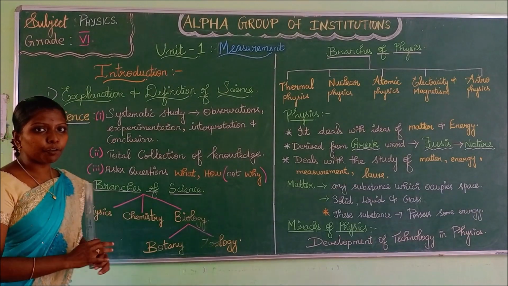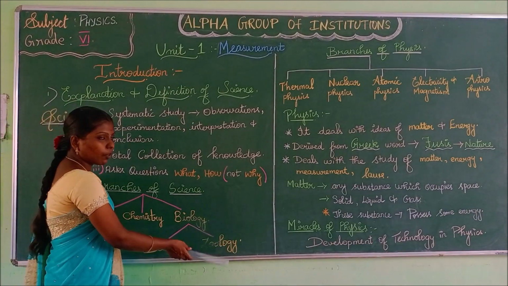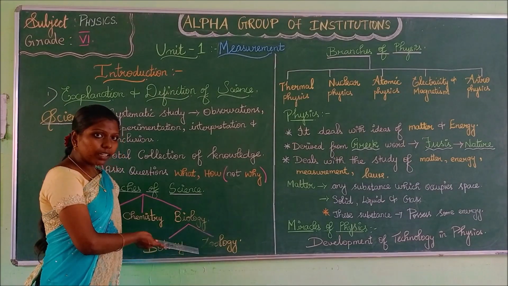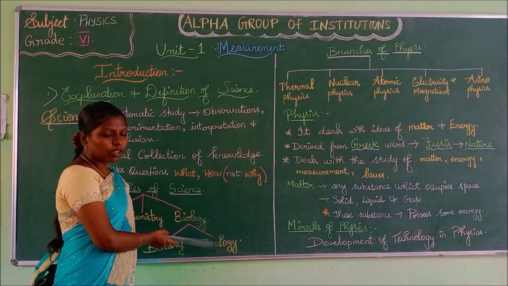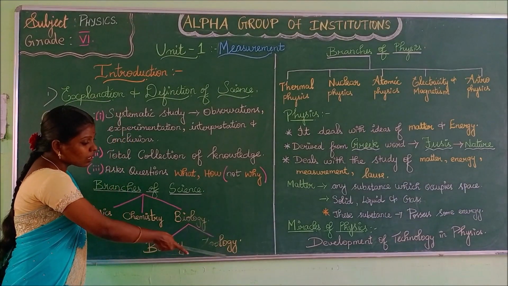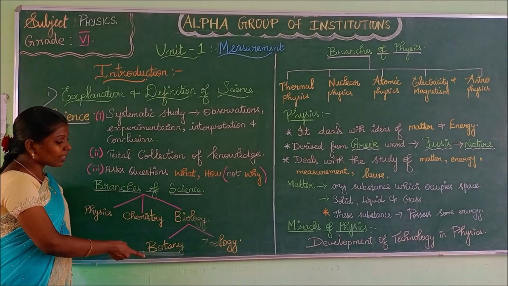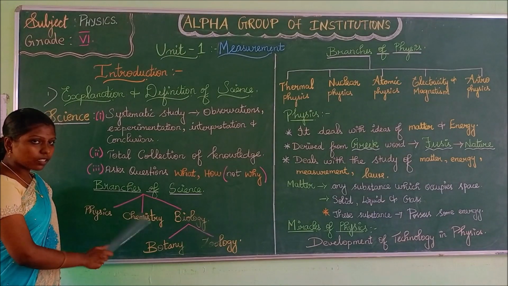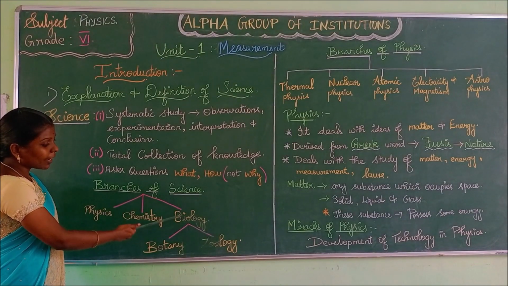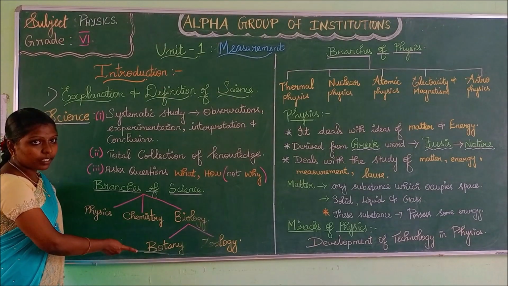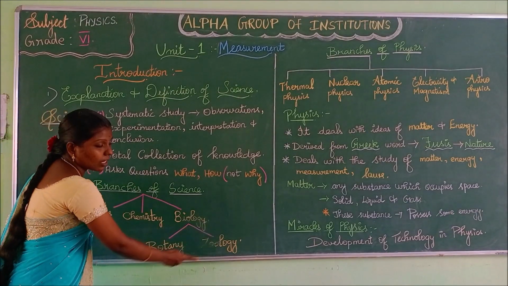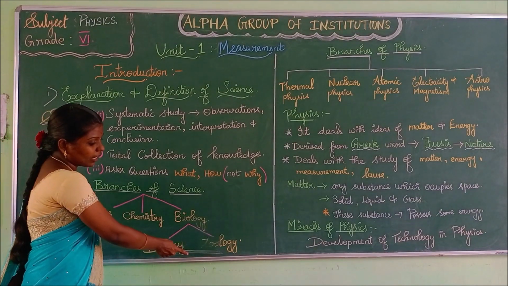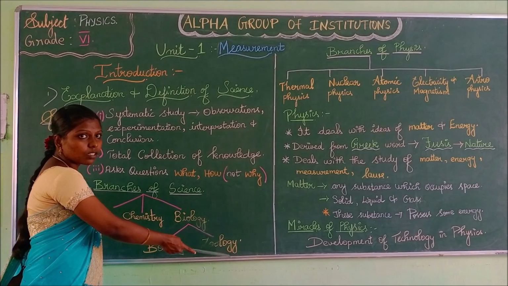Botany is nothing but study of plants and, as I said before, zoology is nothing but study. Here the zoo refers to animals. Study of animals or living organisms is called as zoology. Here study of plants is called as botany. So these are the 3 major branches of science: physics, chemistry, biology. Biology is again divided into botany and zoology. Study of plants is called as botany. Study of animals or other living organisms is called as zoology.